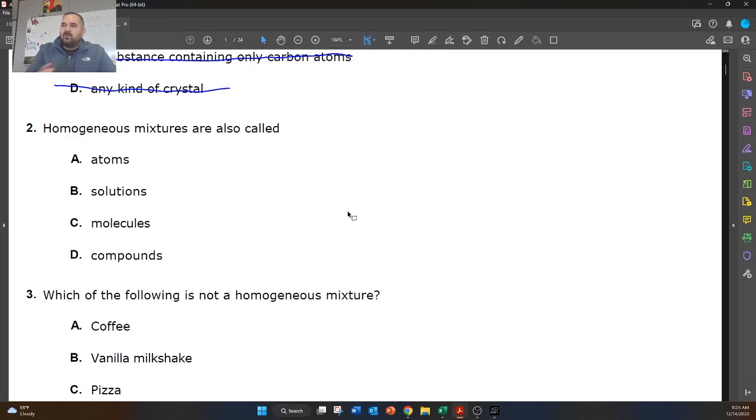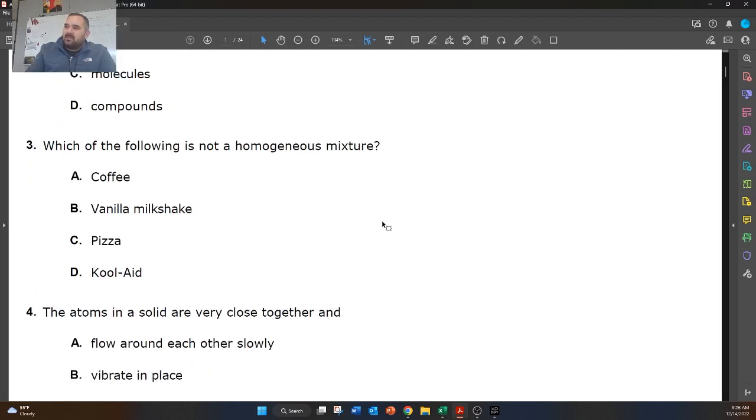All right, so what's a homogeneous mixture? We know that homo means same. So it's a mixture that looks the same throughout. Another word I like to use is going to be uniform. So any one of these that's uniform, you can't differentiate the things that are in it, would be considered a homogeneous mixture. So homogeneous mixtures are also called what? They're also called solutions. So a hydrochloric acid solution, it's just hydrochloric acid in some water. That's a solution.